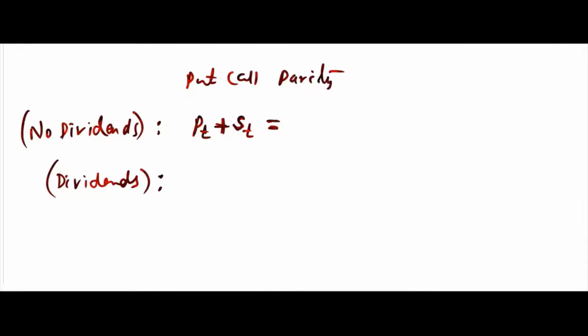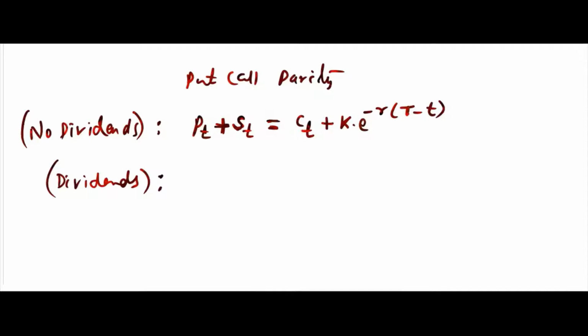When I say trade here, I'm talking about doing the business. Now PT plus ST, and the other one, call option. Suppose you would like to purchase a call option, you need to have cash to exchange later, and you need to keep the present value of that, because we are talking small time t as present, and capital T is the time where the expiry will happen. So that way you need to remember.